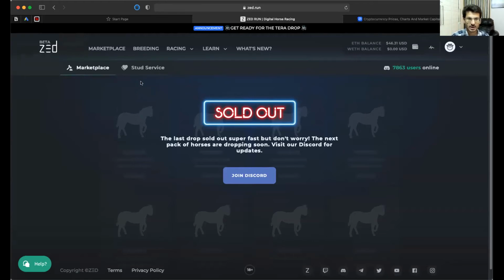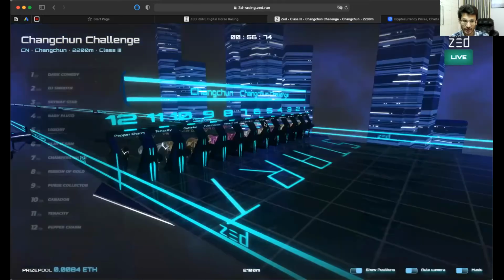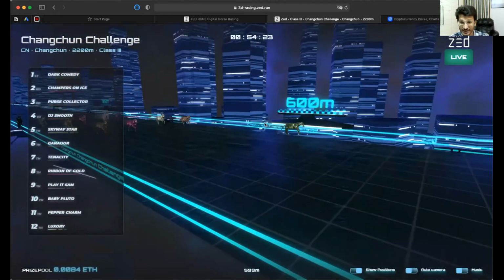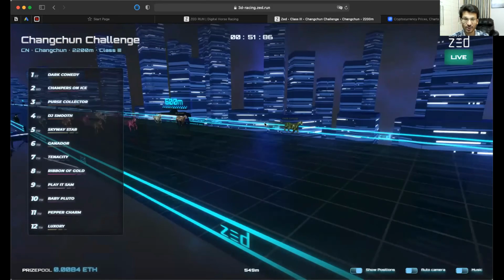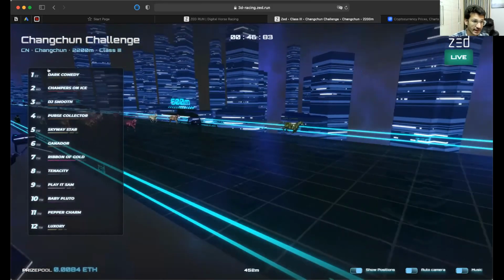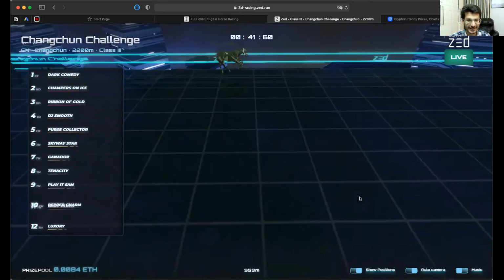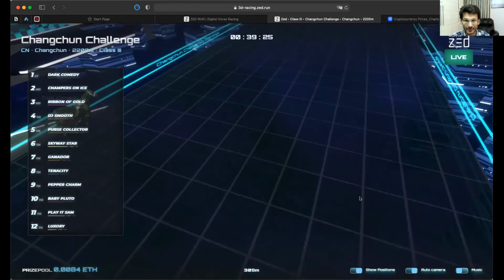This is a platform where you can buy horses and race them. You can see here this is one horse race that is going on. This is an NFT which I am purchasing. This is a real race which is happening on NFTs. These are called breeding NFTs. This is the first concept, and we can see that Dark Comedy is winning here. This completely freaks out my mind, where the world is going.